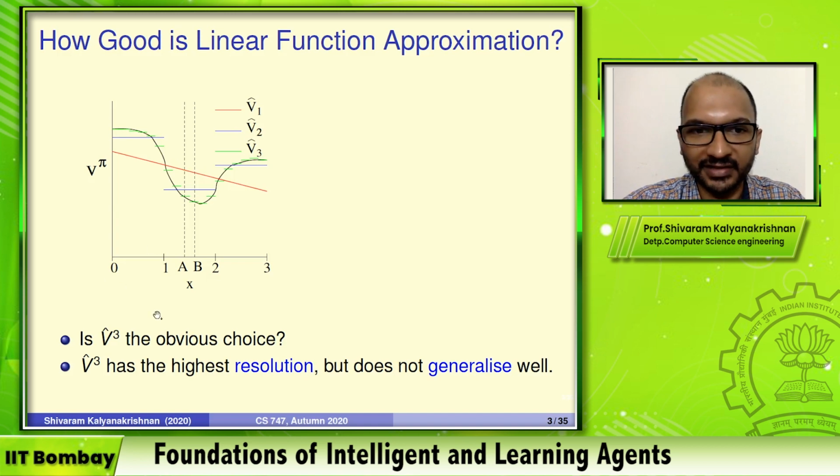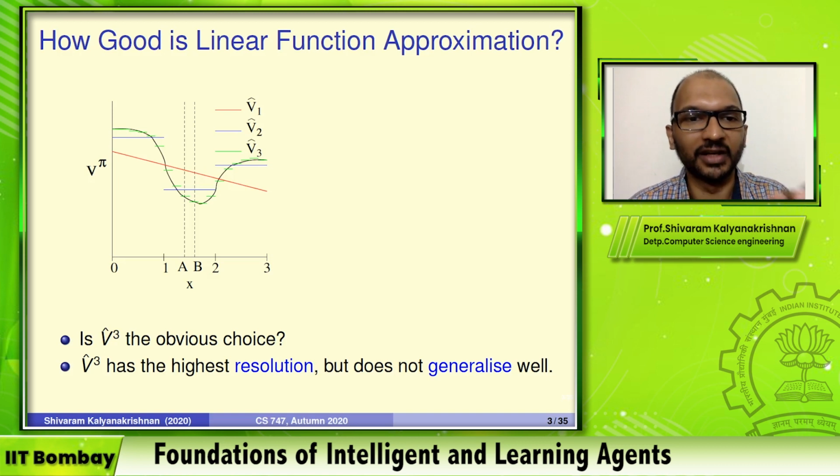Now, suppose you encounter a state which has got feature value A. You go and do a learning update for that state. So what's going to happen? Only the coefficient for A is going to get changed. The coefficient for B, which is quite close to A, at least visually, is not going to be touched. Okay. So in this sense, V-hat3 does not generalize enough. When you're making an update for a state, the range in the proximity of that state which is also getting affected is small, right? Because the width of this interval is small.